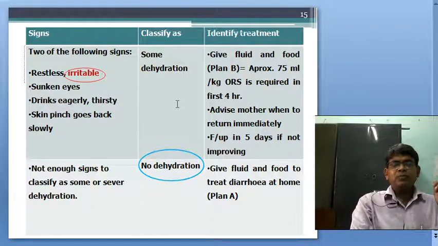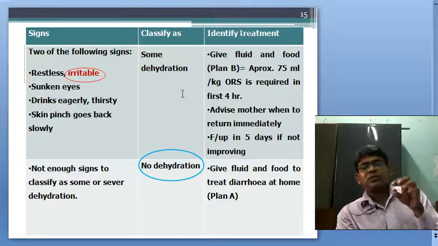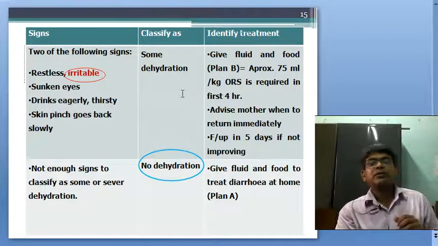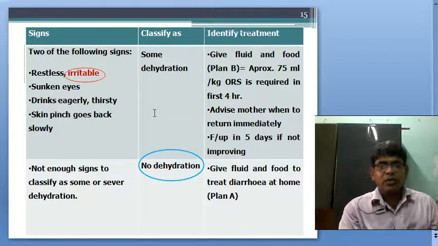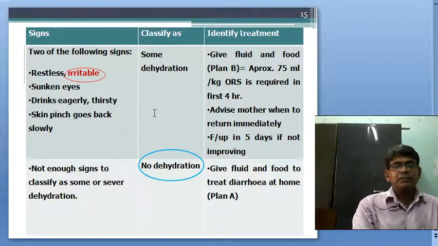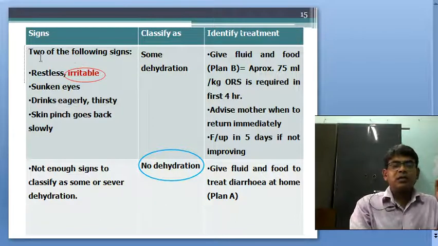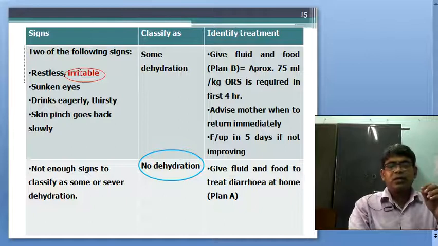I have to discuss this concisely, because you have already gone through the classification elaborately in the theory class. In every table, every point, every column, you see two of the following signs.